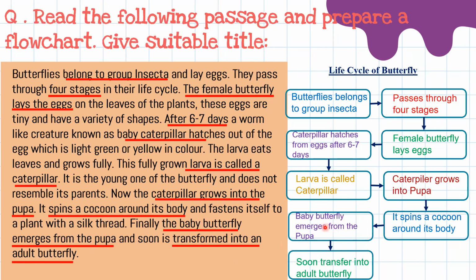So see, it is very easy. Just underline the main points of the passage, pick those points and prepare your flowchart, and give a suitable title to your paragraph. That's it. If you cover all these main points, you will get 5 out of 5 marks in this particular question. In language, generally, we do not get 5 out of 5 marks in any question, but this is the only exception. Verbal to non-verbal is the only exception where you will get 5 out of 5 marks.